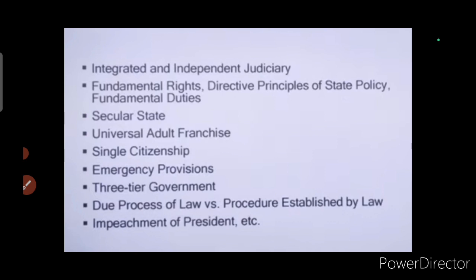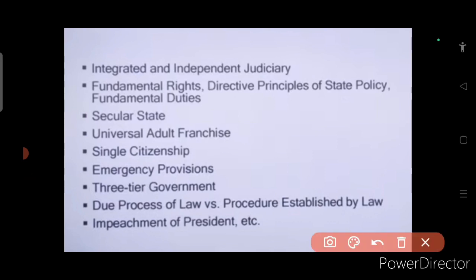Secular state, universal adult franchise, single citizenship, then emergency provisions, three-tier government. So these all are the parts of this. Then due process of law versus procedure established by law, impeachment of the President, etc.